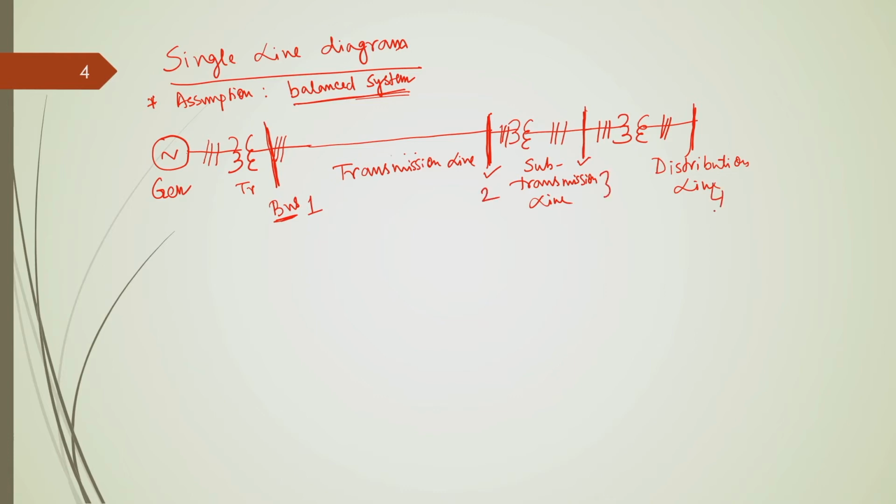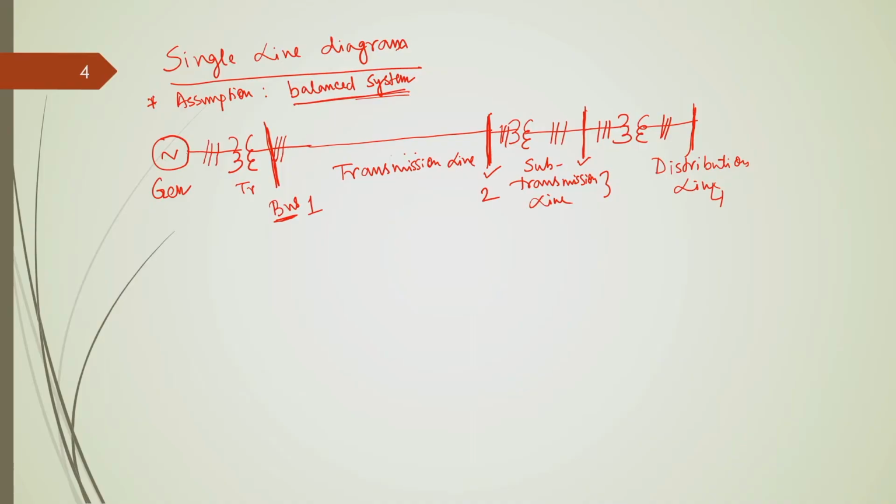So, you have probably seen these things in your undergraduate power system course. Okay. So, this is the single line diagram, a standardized single line diagram that we follow worldwide to represent transmission and distribution networks. Okay. Now, as I said, what is the topological difference between a typical transmission line and a typical distribution line? In order to understand that, let me draw a typical single line diagram of a transmission network and a typical single line diagram of a distribution network.